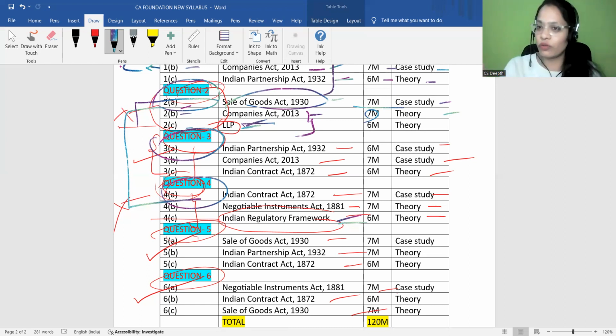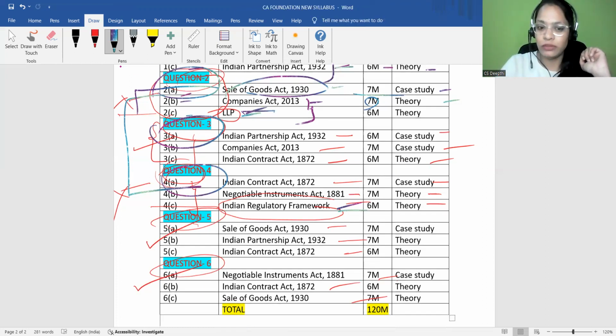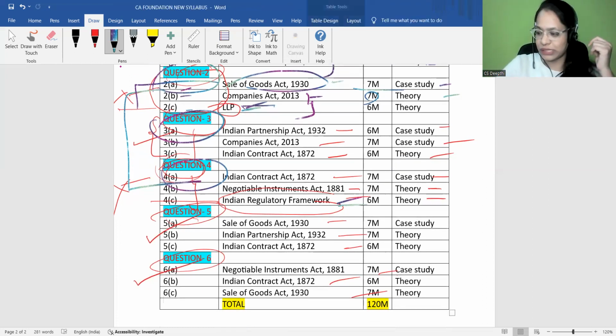Even though you have already read Sale of Goods Act properly, the case study will be kind of tricky. In that case, we'll think to skip that question. If you skip that question, you don't have an option to appear for all the 3 questions, no? Right? That is the reason why: don't skip any chapter. Please be familiar with each and every topic so that we can score 60 plus in this particular subject, Paper 2 Business Law. Done?